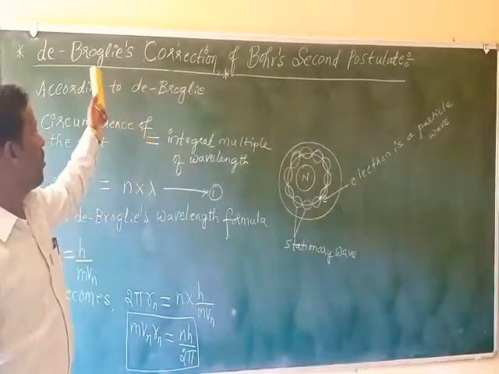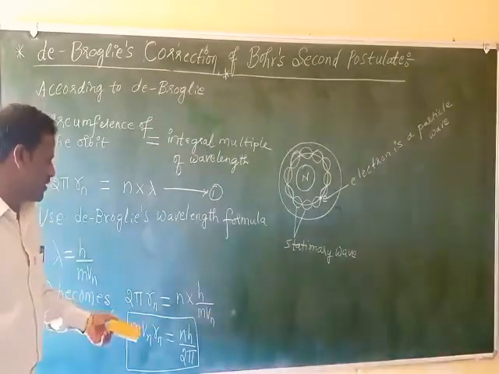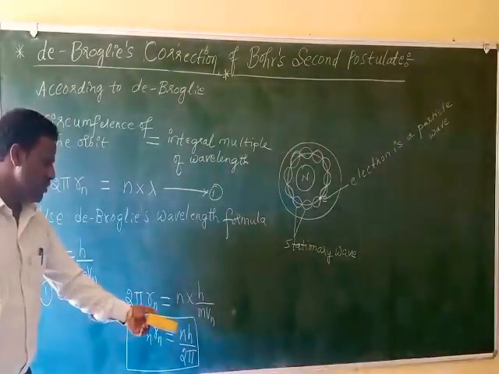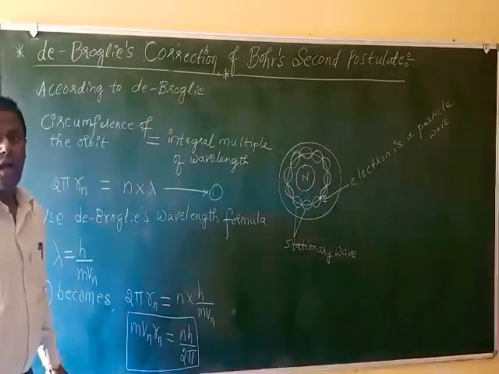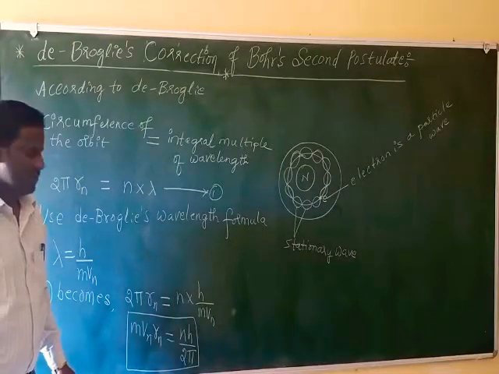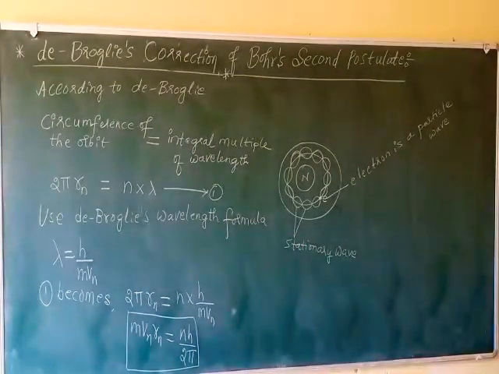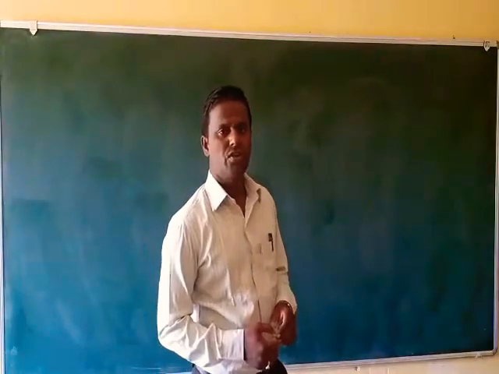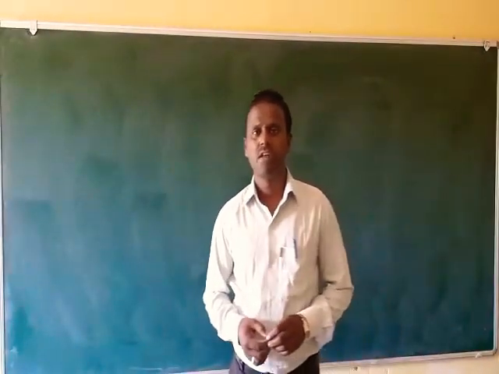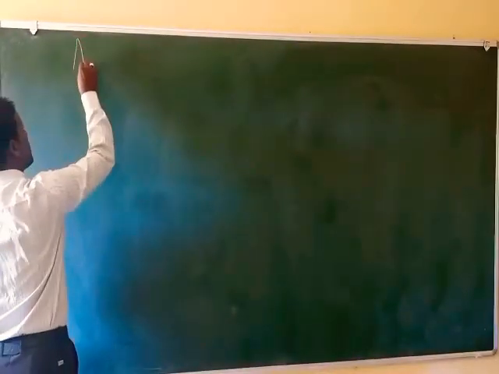So this is called de Broglie's correction of Bohr's second postulate. So finally we arrived at the formula mvn rn equals nh by 2 pi, which was given earlier in Bohr's atom model. Right? This is de Broglie's correction of Bohr's second postulate. So up to this you learned about the first chapter, that is atoms. Now I am going to start the second chapter of this unit, that is nucleus.